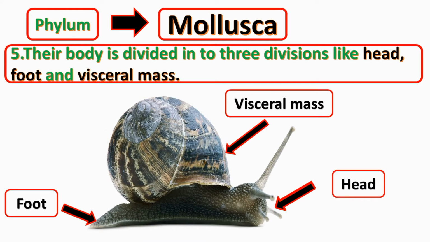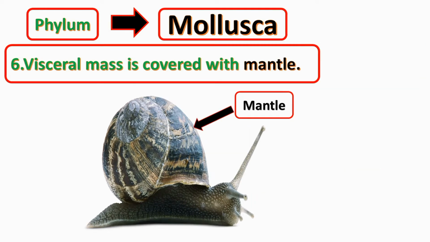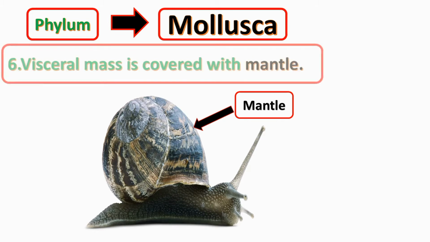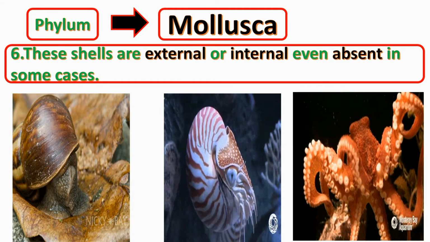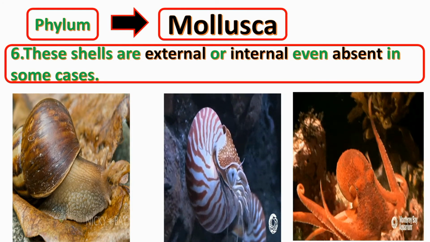Their body is divided into three regions: head, foot and visceral mass. Visceral mass is covered with mantle. This mantle secretes hard calcareous shells. This shell may be external or internal or even absent in some cases.